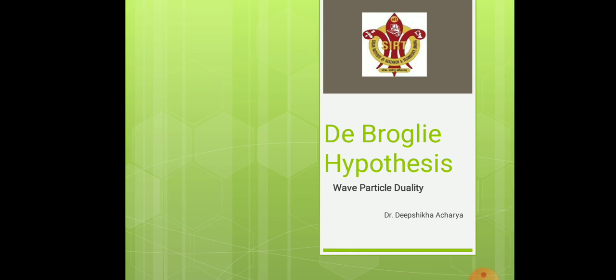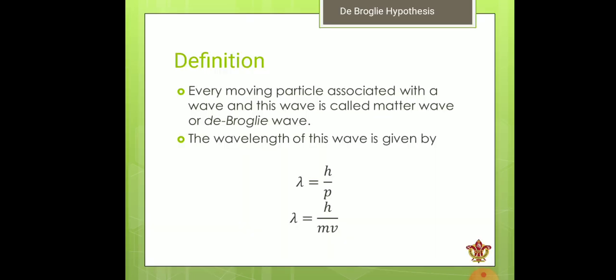So what is de Broglie hypothesis? Basically, de Broglie hypothesis says that every moving particle is associated with a wave and this wave is called a matter wave. When Planck says that light has dual nature and the energy of the light is confined inside a packet of energy, this packet of energy is called photon.